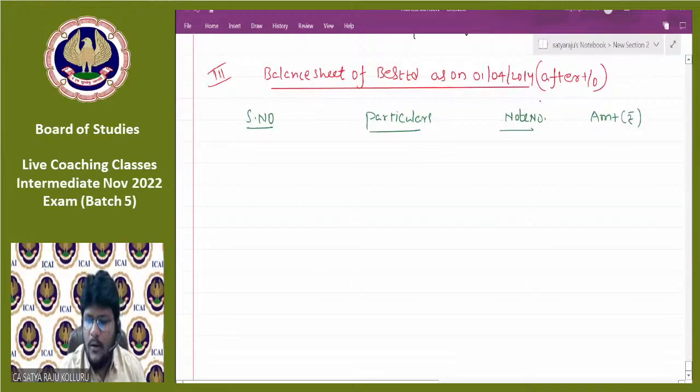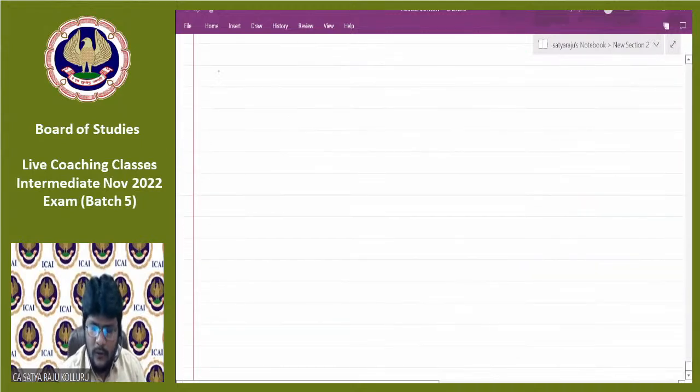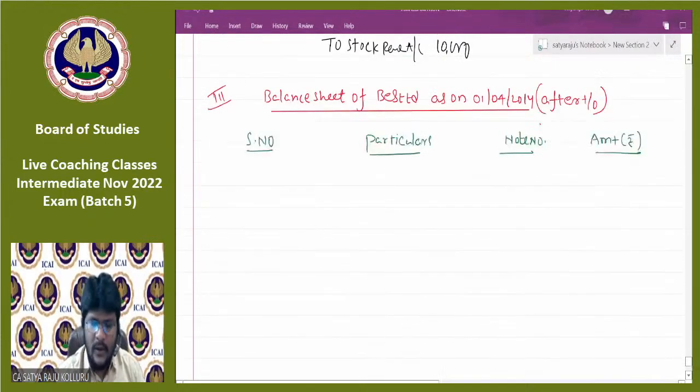Now, for notes to accounts, you can also provide the space here, start here. Notes to accounts, you can start below. Simultaneously, we will do it, guys. First, may I know the first and foremost component under the liability side, equity and liabilities. Under equity and liabilities, number one, shareholders' funds. Guys, hope you know all such things.